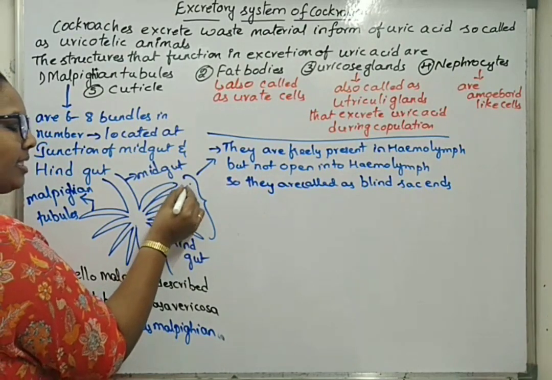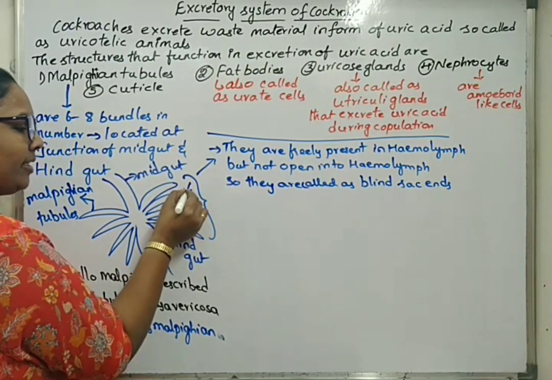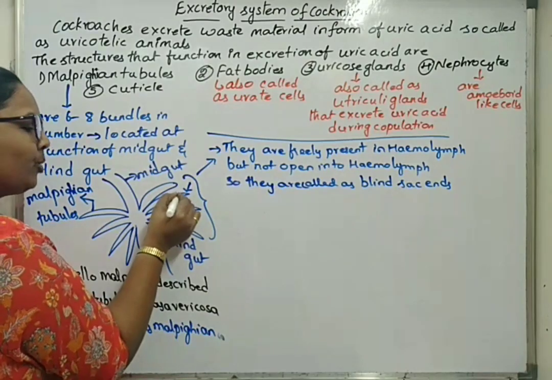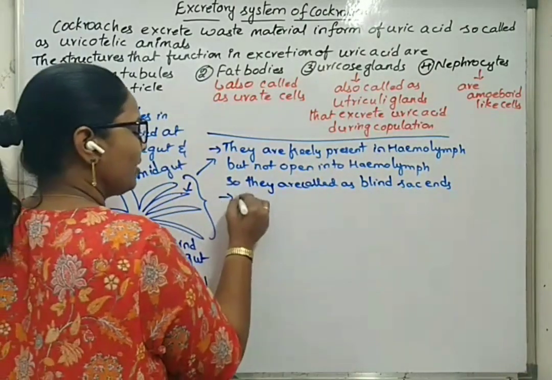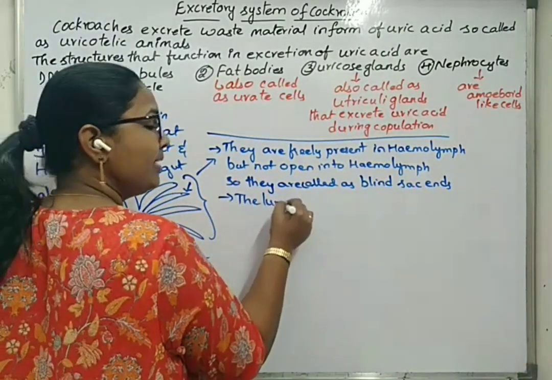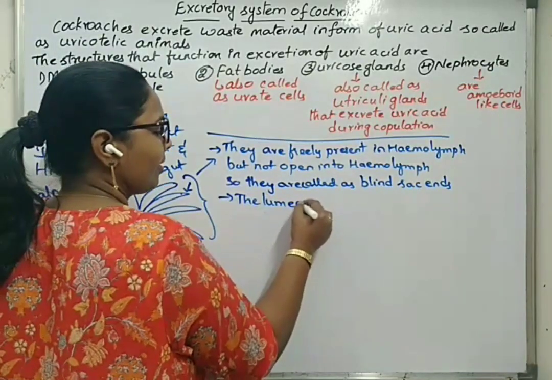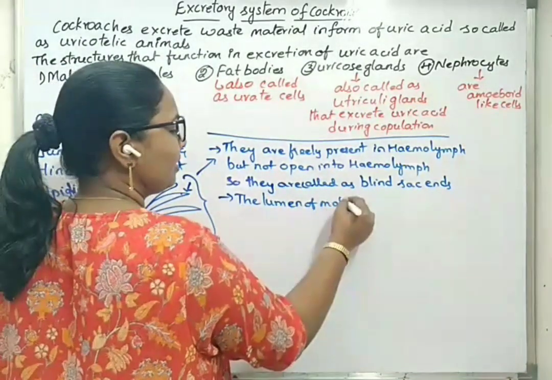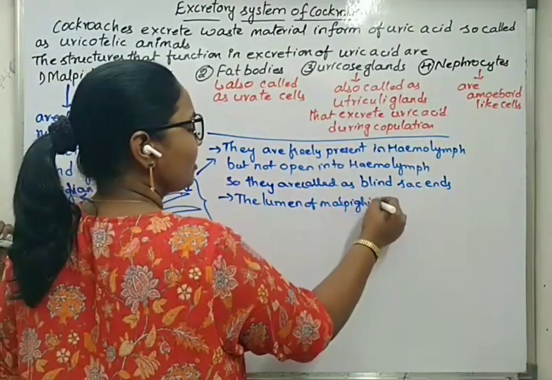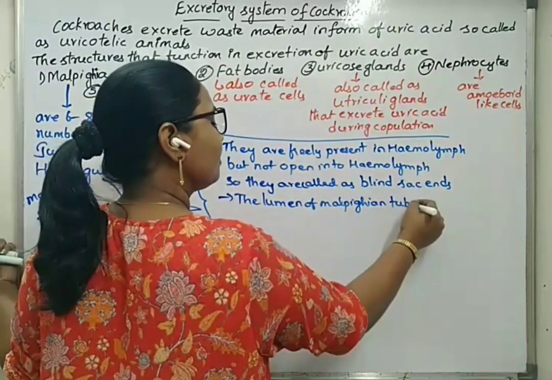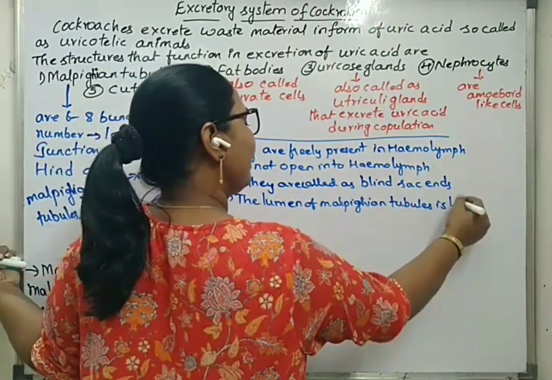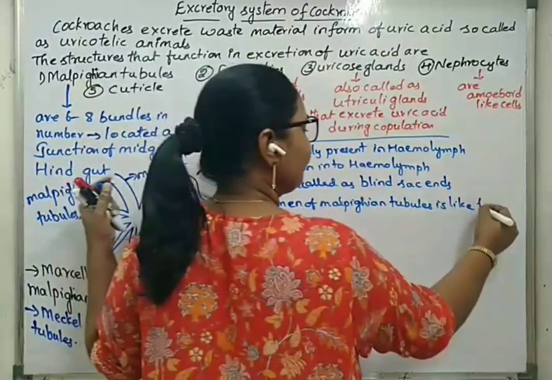Whatever waste material is present in the hemolymph is diffused into the lumen of the Malpighian tubules. The lumen means the middle part, and it is brush bordered.